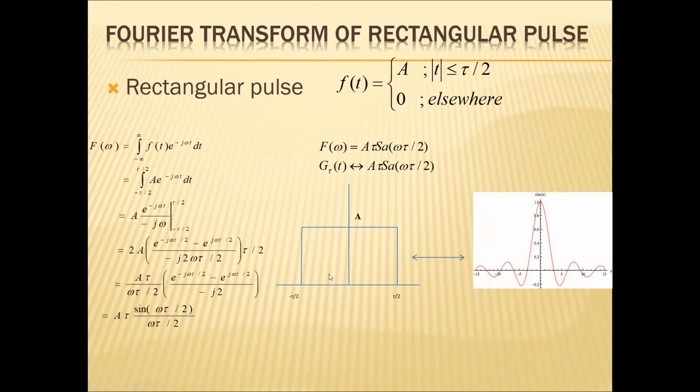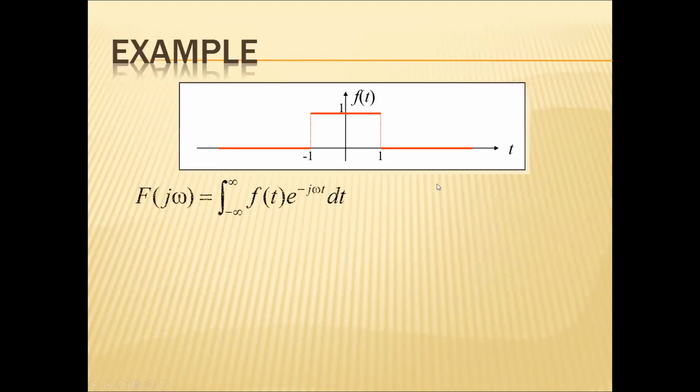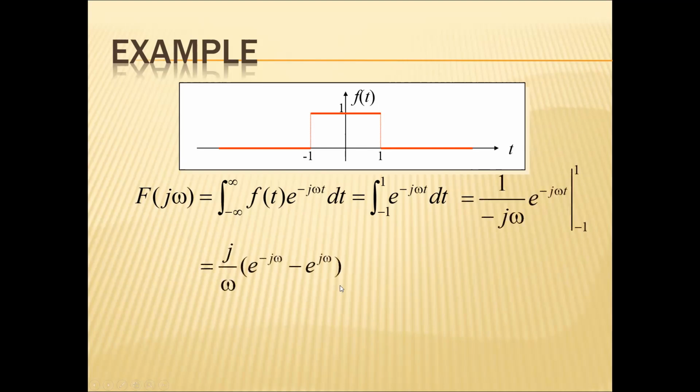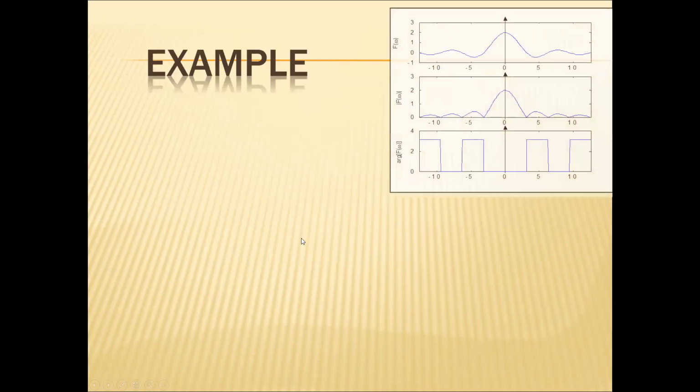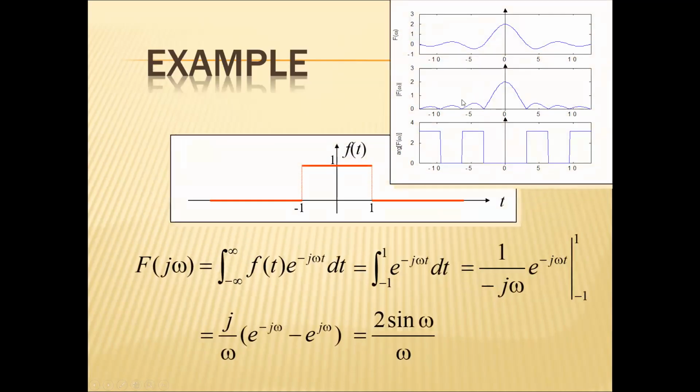This is the time domain signal of the rectangular pulse, and the Fourier transform of the rectangular pulse is a sinc function, or a sampling function. Another example, with amplitude A equal to 1 and tau by 2 equal to 1: I can have the Fourier transform like this, 2 sine omega by omega, which can be written as 2 sampling of omega, and the corresponding magnitude and phase spectra look like this, if I vary the value of omega from 0 to 2 pi.